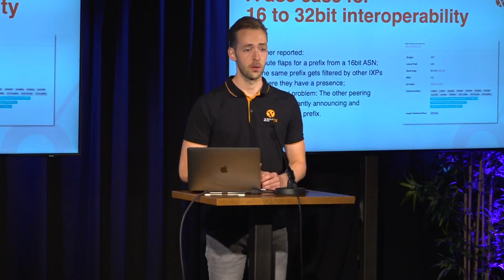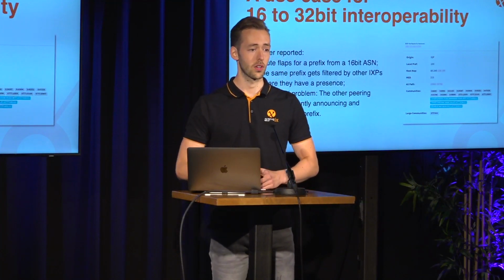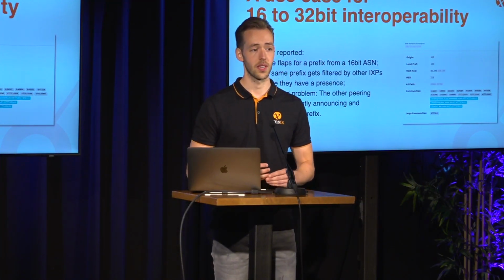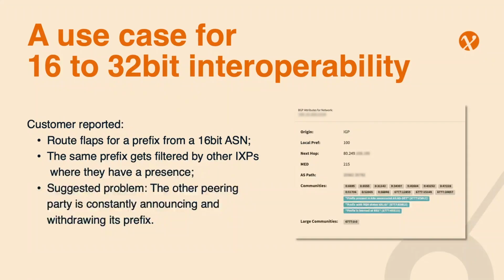To give you an overview of interoperability and issues that you could potentially face, we've constructed a use case that is based on actual tickets that were reported with AMS-IX NOC. Imagine this. A customer reports that they've seen route flaps for a prefix that originates from a 16-bit ASN. And what is not listed here, but which you should take into account, is that the customer that reported this has a 32-bit ASN. And that is the interoperability that we're going to look at. The same prefix that they mentioned actually gets filtered by other IXPs where they also have a presence.